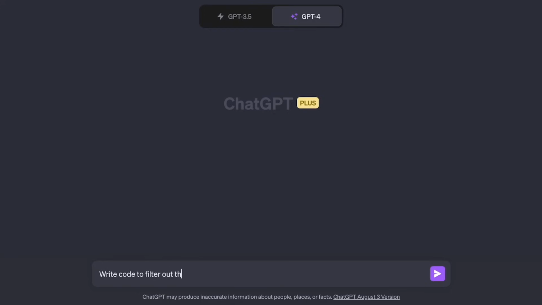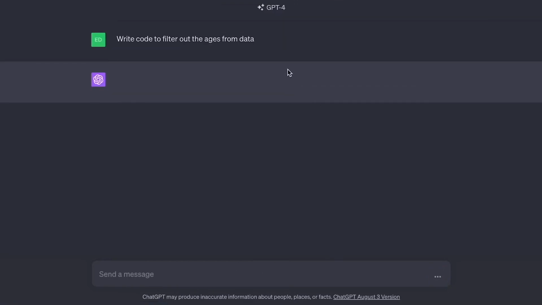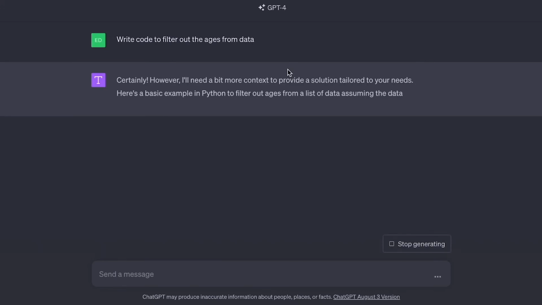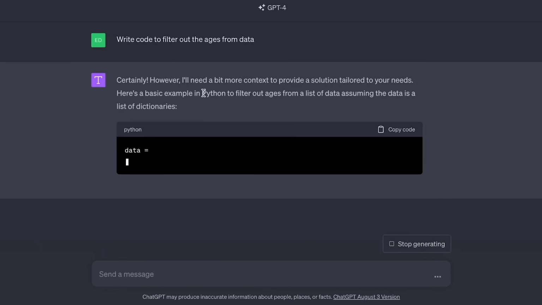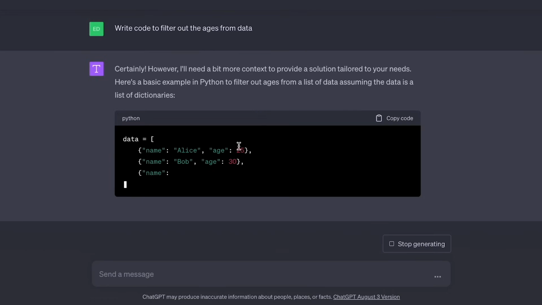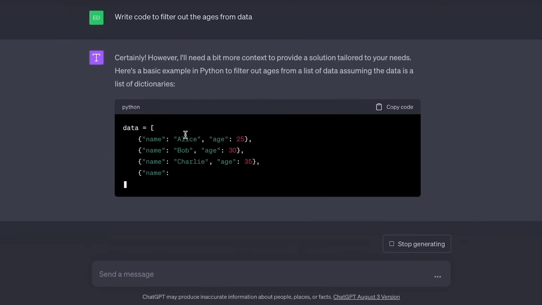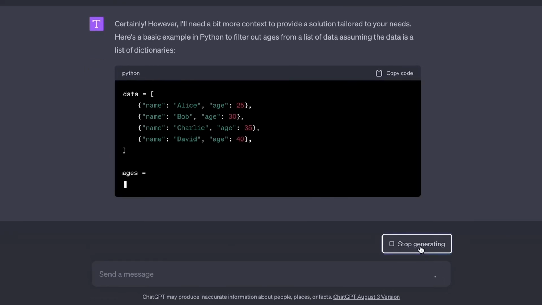So for example, we have this prompt here, which says write code to filter out the ages from data. If you run it, you don't really know what language it's going to come back with. Let's see. So for example, here it's using Python. I actually didn't want to use Python, okay? So now we've lost some tokens asking this. We've also lost some time, and we just haven't got the right response. This could have been so easily avoided. So I'm going to stop this from generating and let's try again.